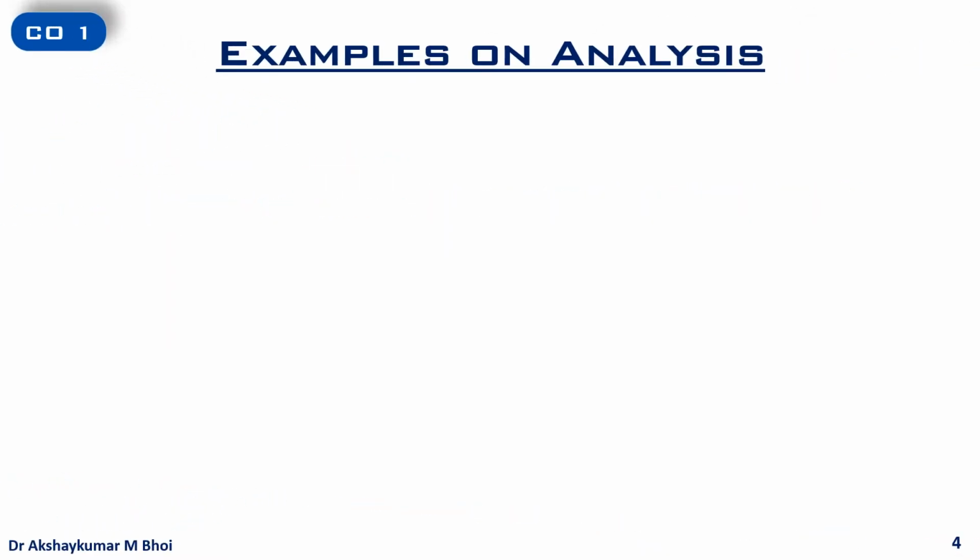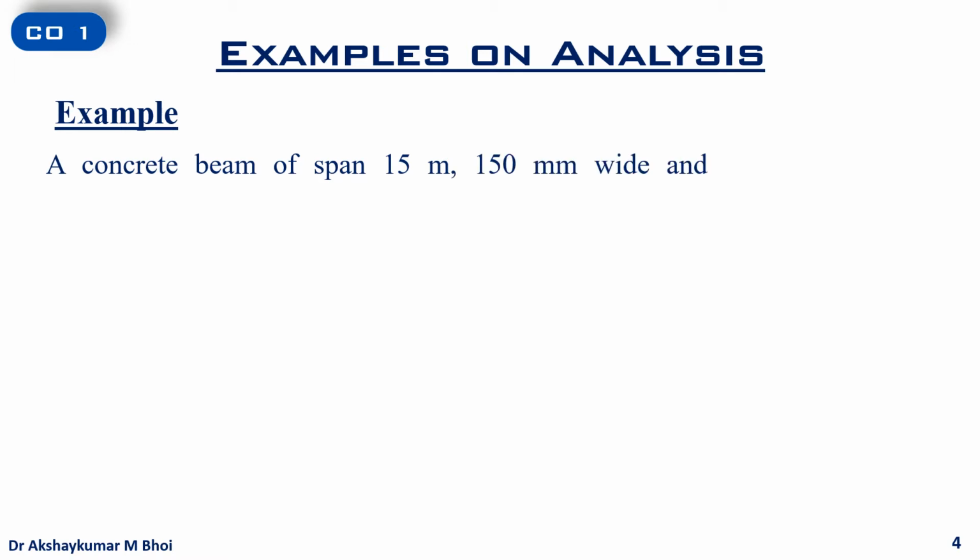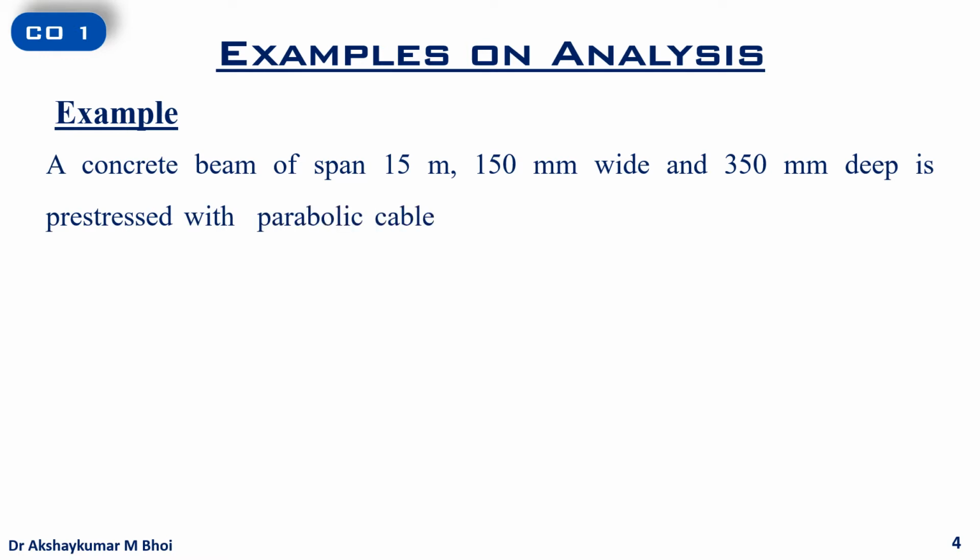Let us go through the statement. A concrete beam of span 15 meter, 150 mm wide and 350 mm deep is pre-stressed with parabolic cable as shown in the figure, which is not drawn to the scale.